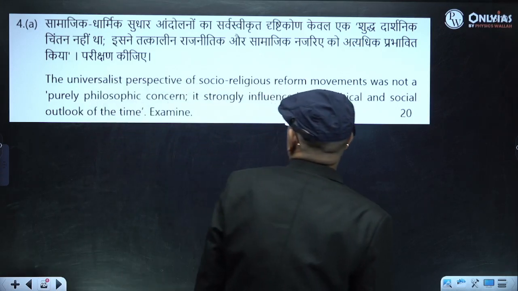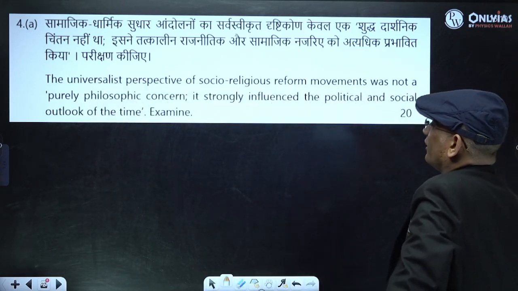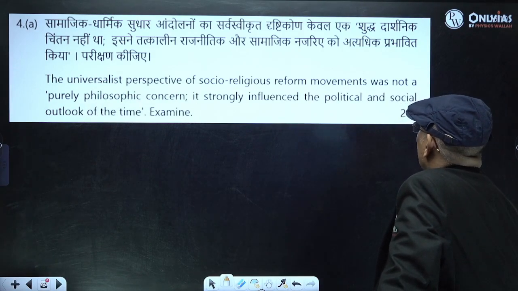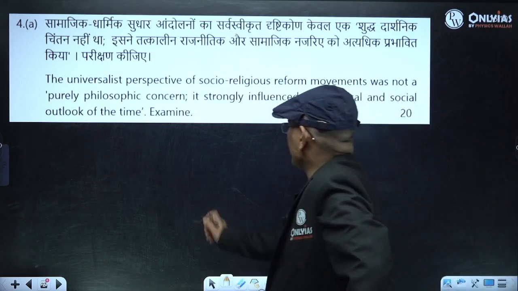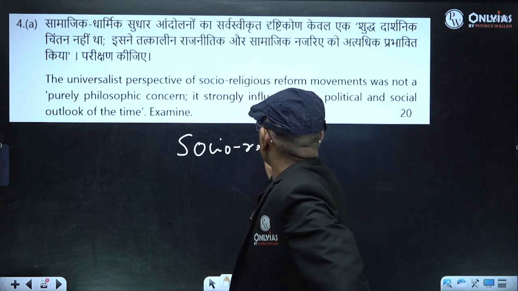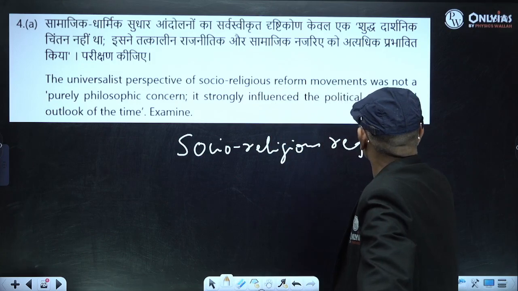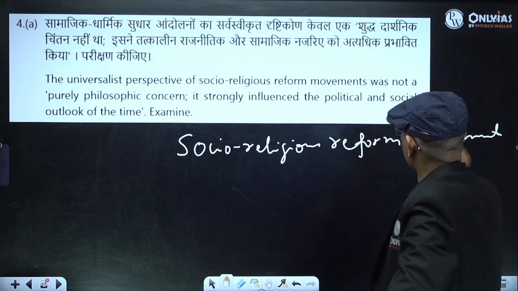Now the next question is: the universalist perspective of socio-religious reform movements was not a purely philosophical concern. It strongly influenced the political and social outlook of the time. See, this question is related to the socio-religious reform movement of the 19th century.